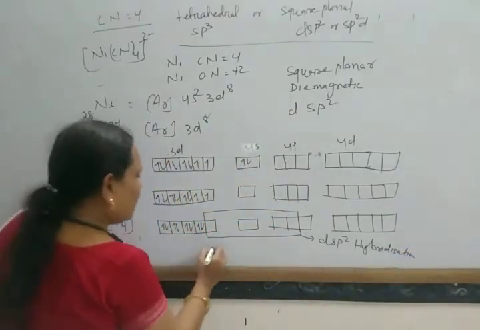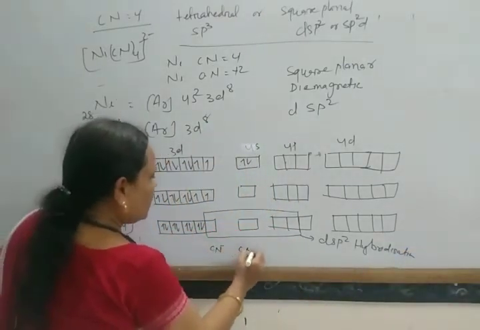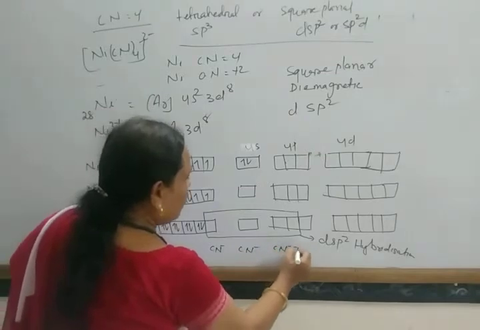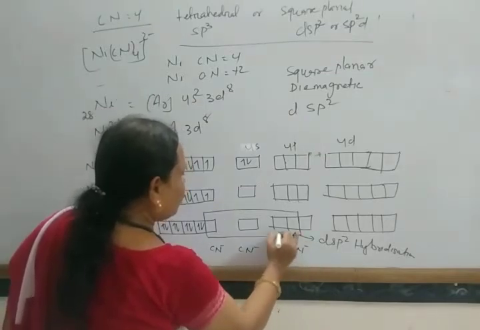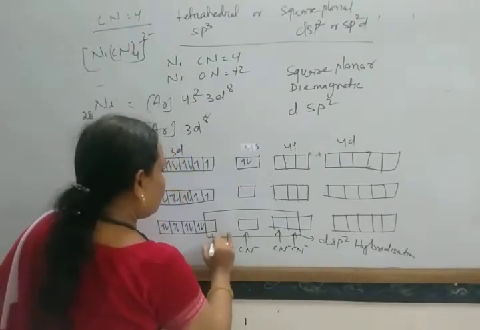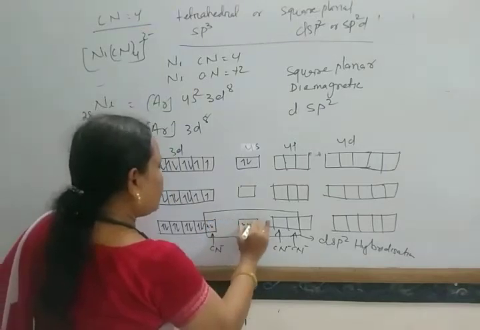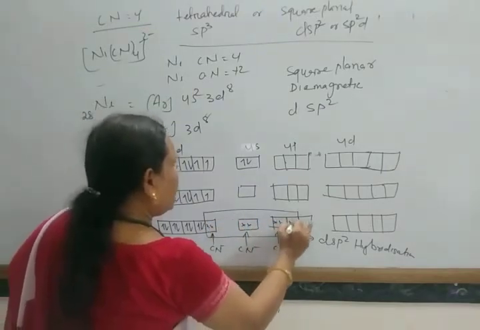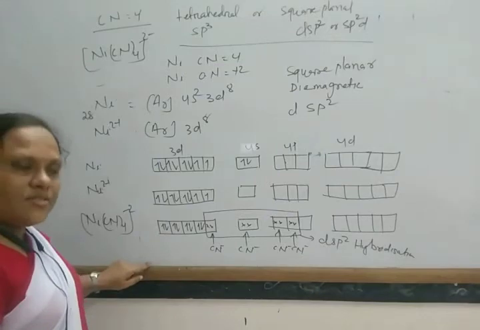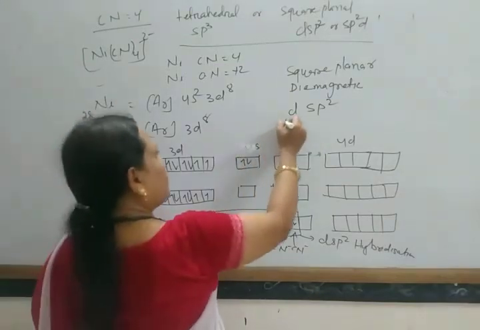And these cyanide groups again donate the pair of electrons here. In this way, this complex is formed. And what is its magnetic moment?